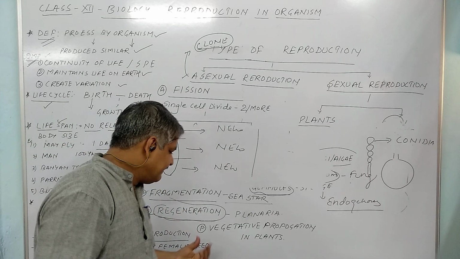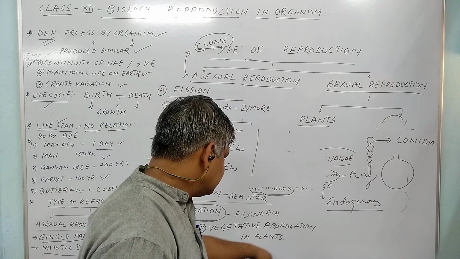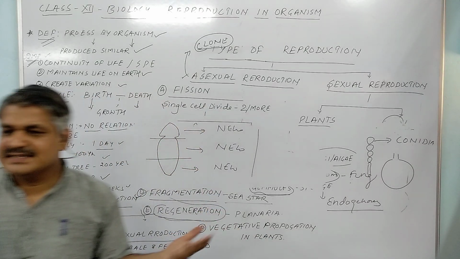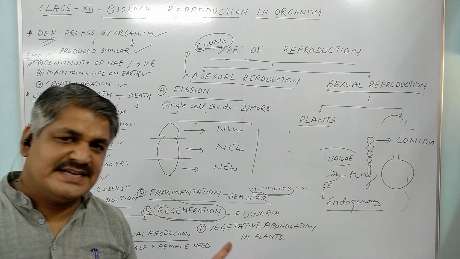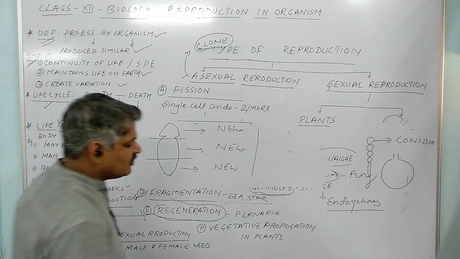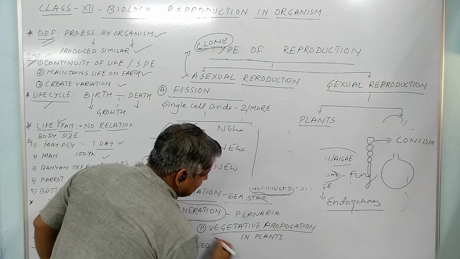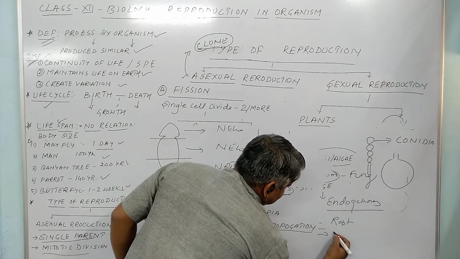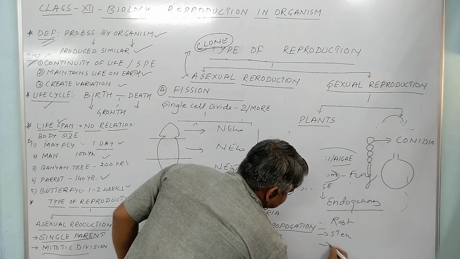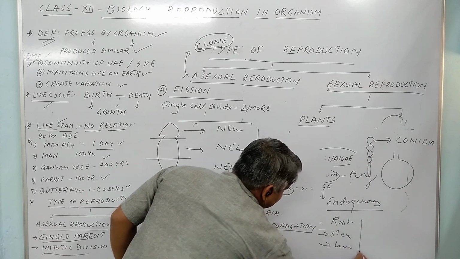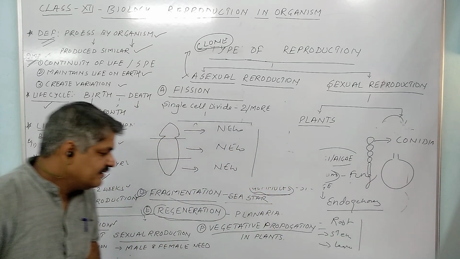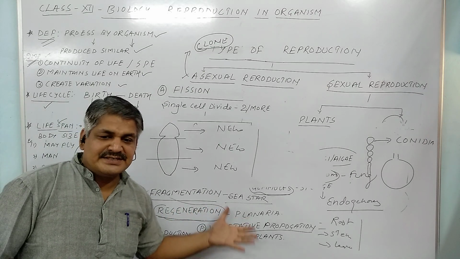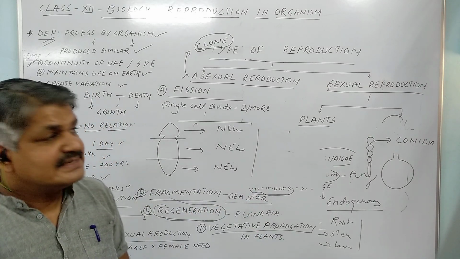Now, students, we have to remember this also, because in plants vegetative reproduction takes place, by means of different structures: roots, stems, and leaves. These are the structures by which we can vegetatively propagate plants. It is very useful in nurseries.